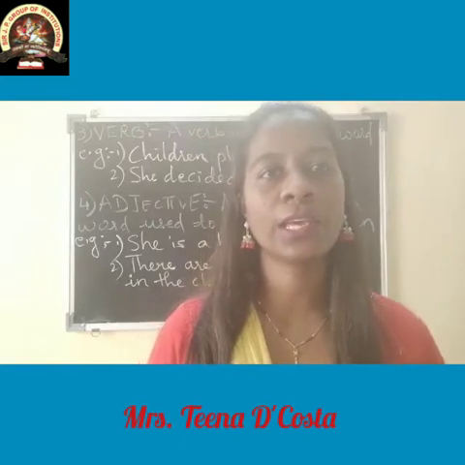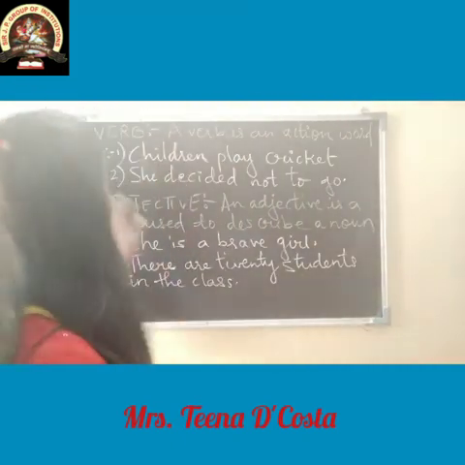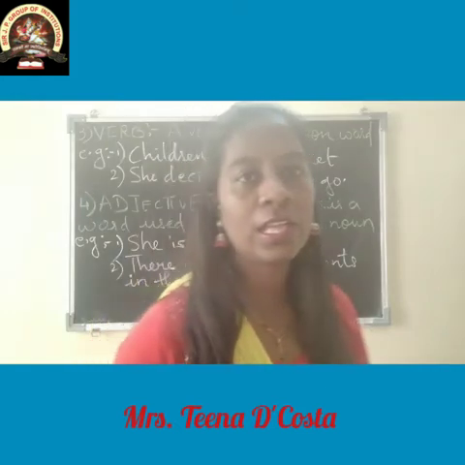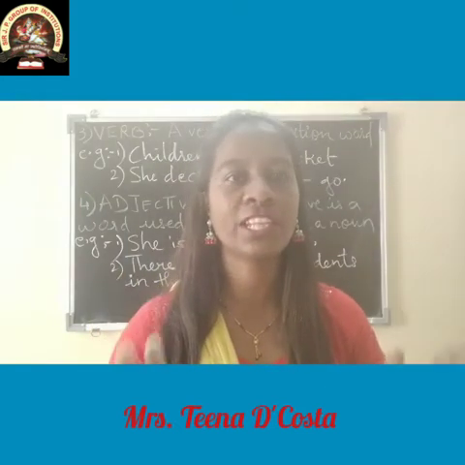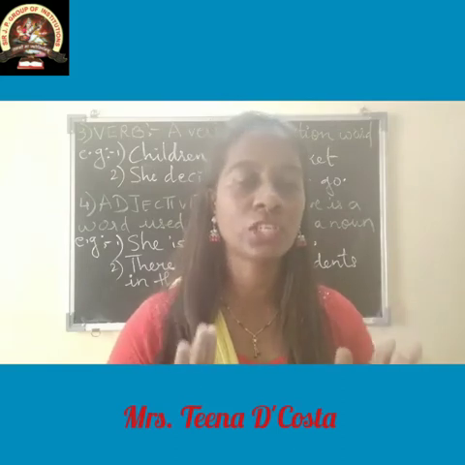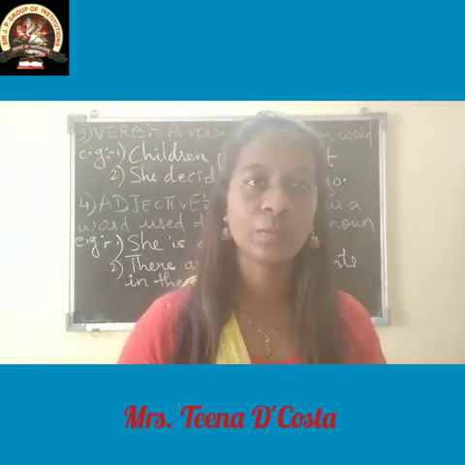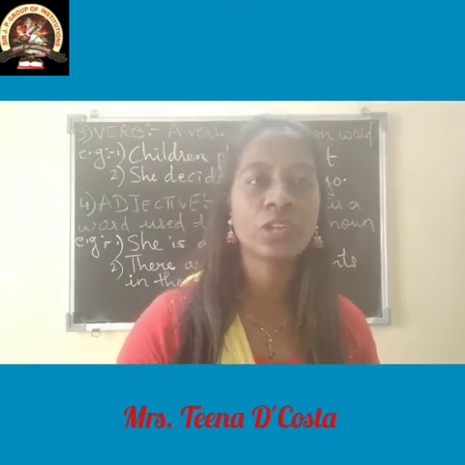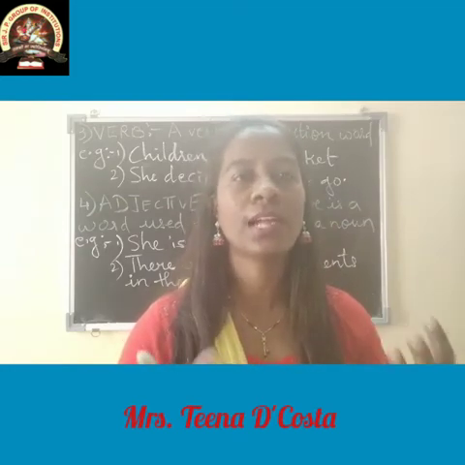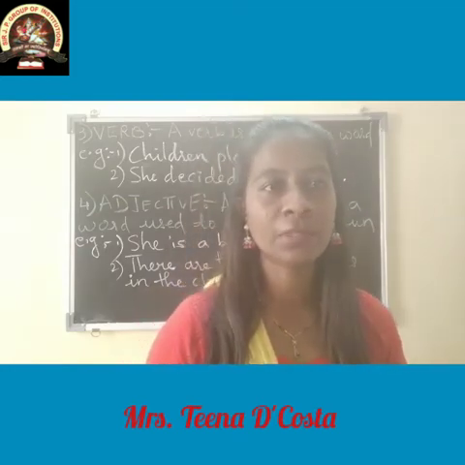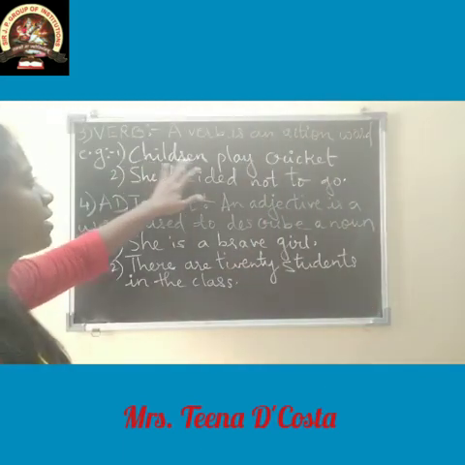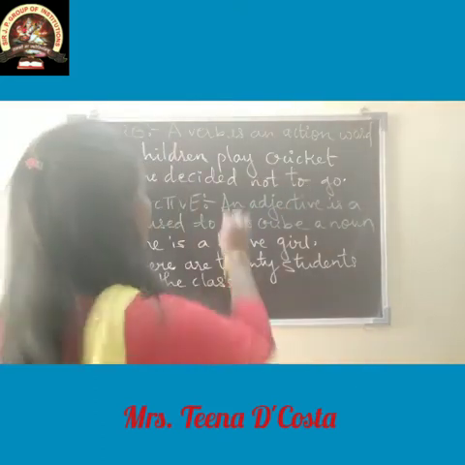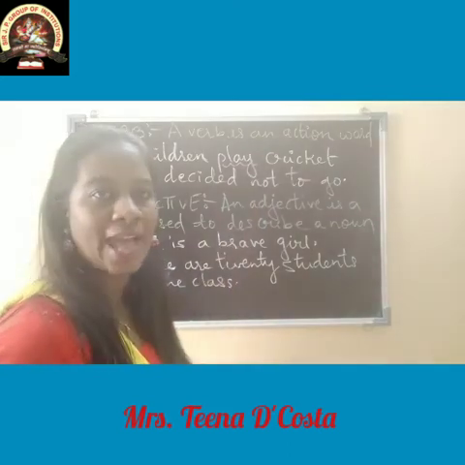Next we are going to study about verb. So let's see. Verb. A verb is an action word. In very simple sentence, the explanation of verb is an action word. Any action we do, that is verb. We eat, we sing, we dance, we listen, we hear, we walk, we sit, we drink, all that. Any action you do, that is your verb. So let's see the examples here. Children play cricket. So which is your action word here? Play. Play is your action word.